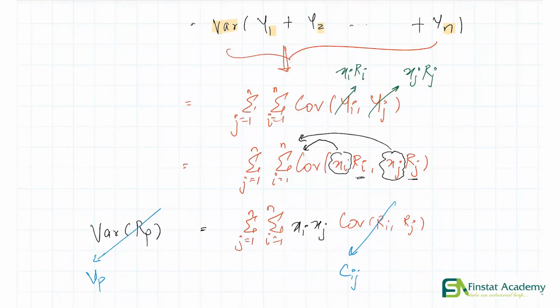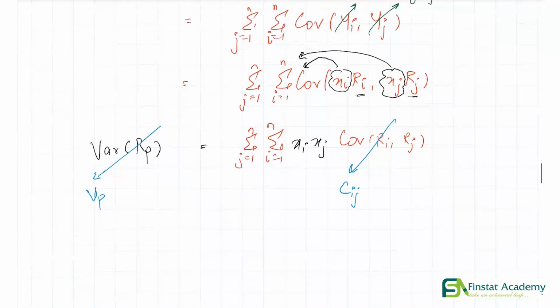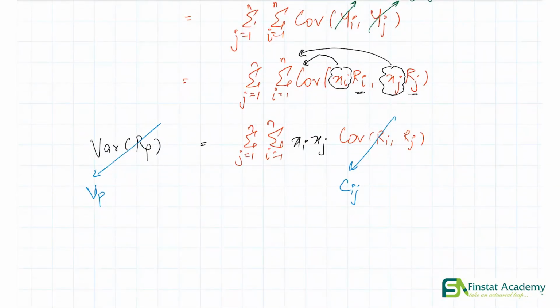So the variability in the return of our portfolio is VP, whereas the covariance between asset i and j is Cij. So using this new notation, we get VP is equal to what? The sum of xi xj Cij, i going from 1 to n and j also going from 1 to n. And this is what our final formula looks like.